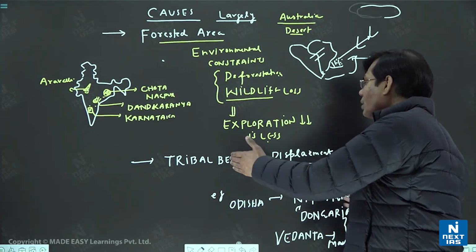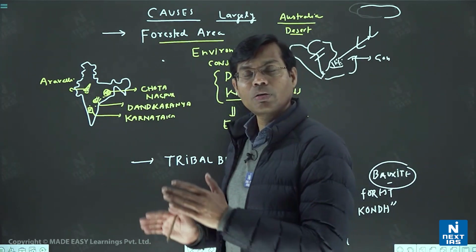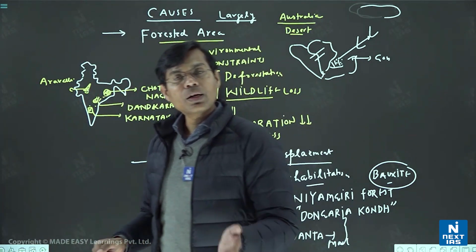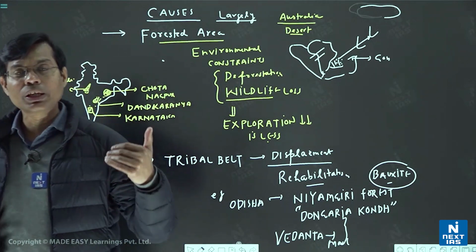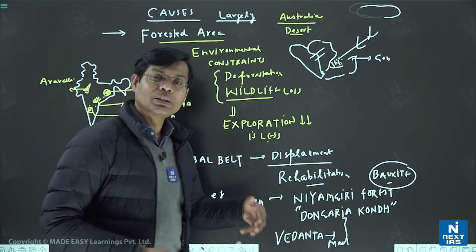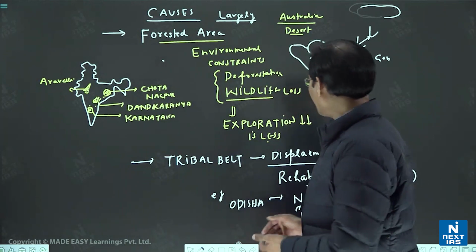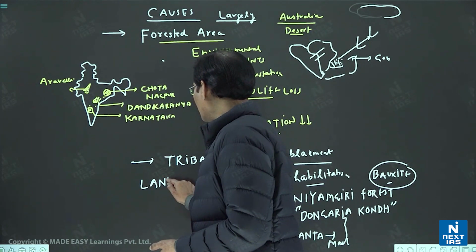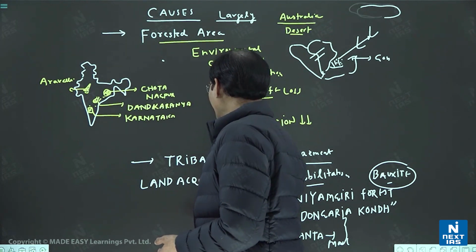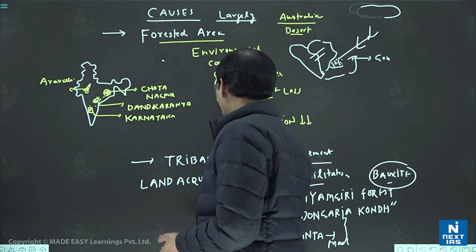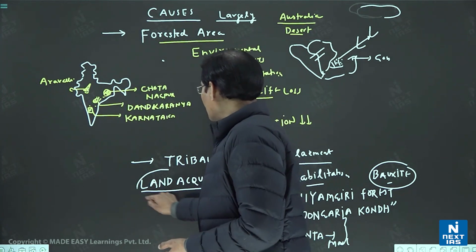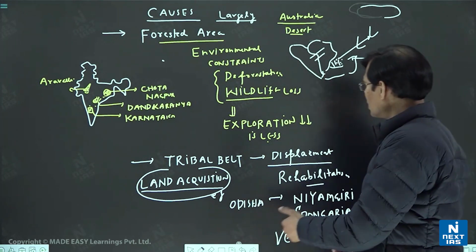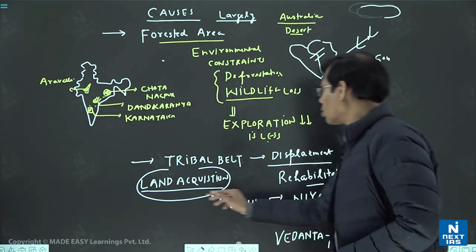So a number of reasons are there, and generally tribals are also against mining in that area. Local people have been kept away from the mining operation, and they consider their precious land will be acquired. So the issue of land acquisition. You can even mention some key terms, land acquisition. The entire land is not government land, so land acquisition will also be the issue. It is a tough deal in India to acquire land. So land acquisition is also a difficult process.